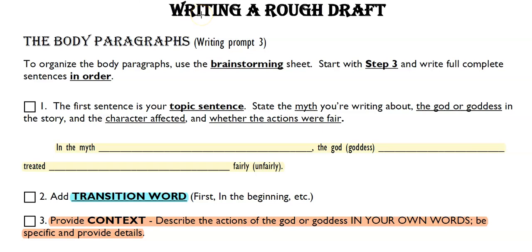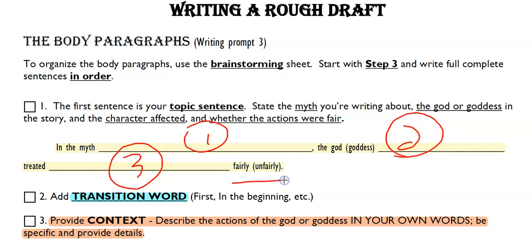So right now, this is 1, the title of the myth, the god or goddess, and the character, and then whether it was fair or unfair, right? You could do, let's say, the character first. So you could say Hercules was treated unfairly in the labor of Hercules by the goddess Hera.